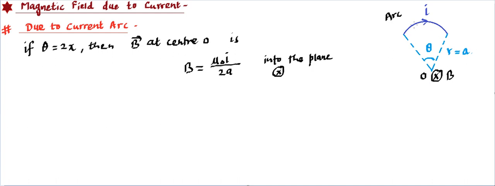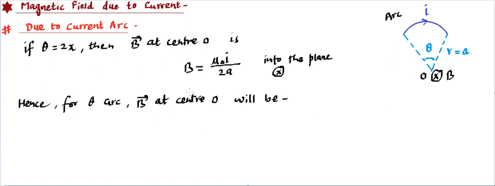Now you can think of all the elements of the current carrying loop contributing equally to build this B value, magnetic field value. So this magnetic field is because of all the elements. That means this is linearly distributed with respect to every arc length. So from here we can say, hence, for any theta arc, magnetic field at center O will be,